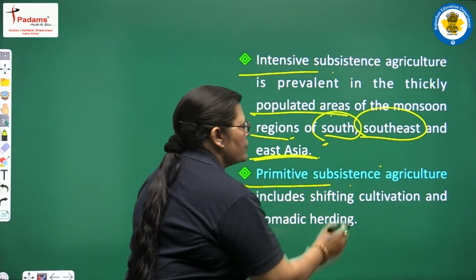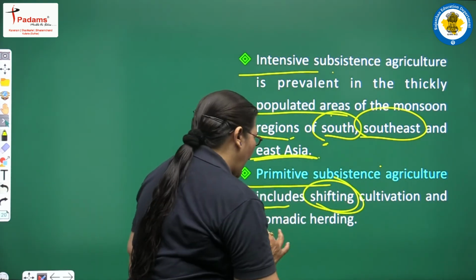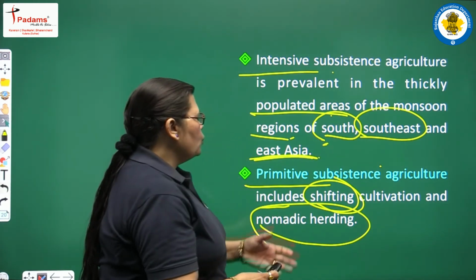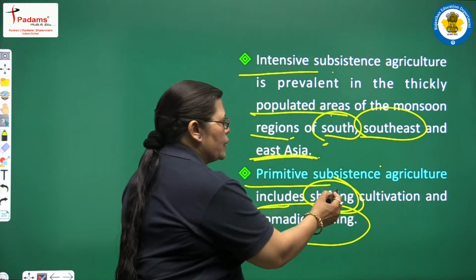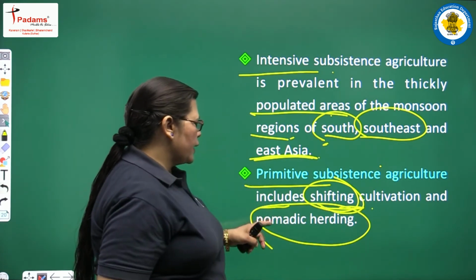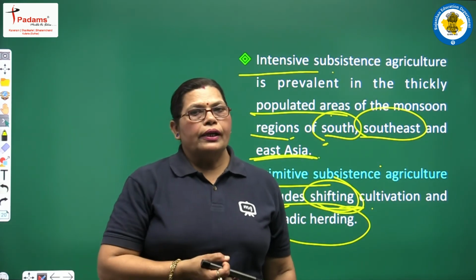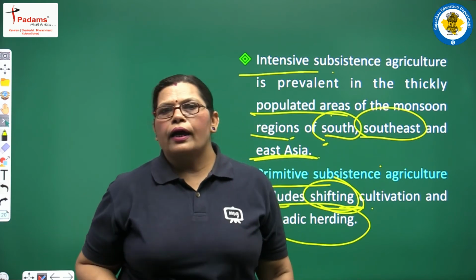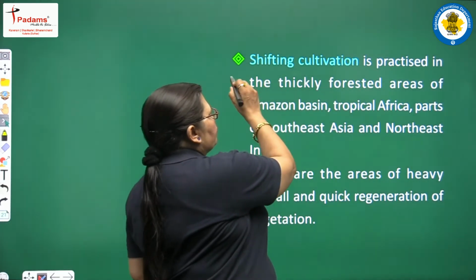See, primitive subsistence agriculture includes shifting cultivation and nomadic herding. Two types are included in primitive subsistence agriculture. The first is shifting cultivation and the second is nomadic herding. So what is shifting cultivation? What is nomadic herding? Yes, we will discuss this here also.